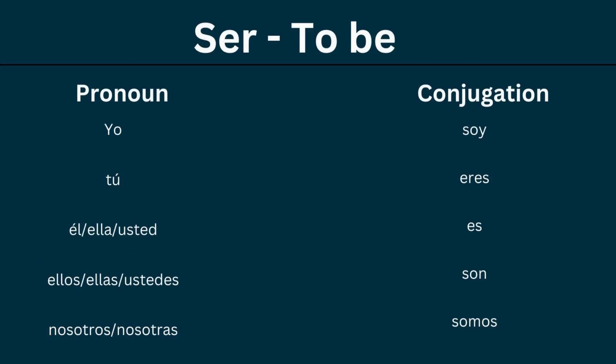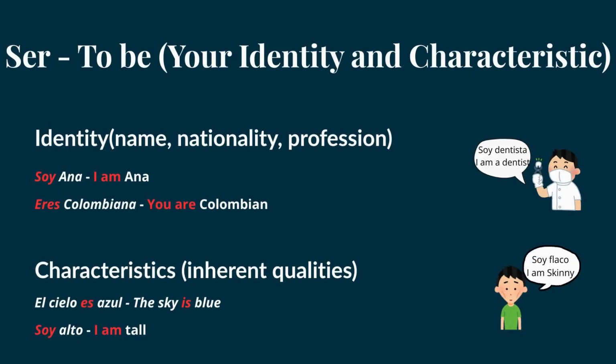Moving forward, we have ser, which is an irregular verb. Here's the conjugation. Yo soy, meaning I am. Tú eres, meaning you are, etc. Now, for the explanation for ser, it also means to be, but specifically in regards to identity and characteristics. Identity and characteristics. So let's go ahead and break that down.